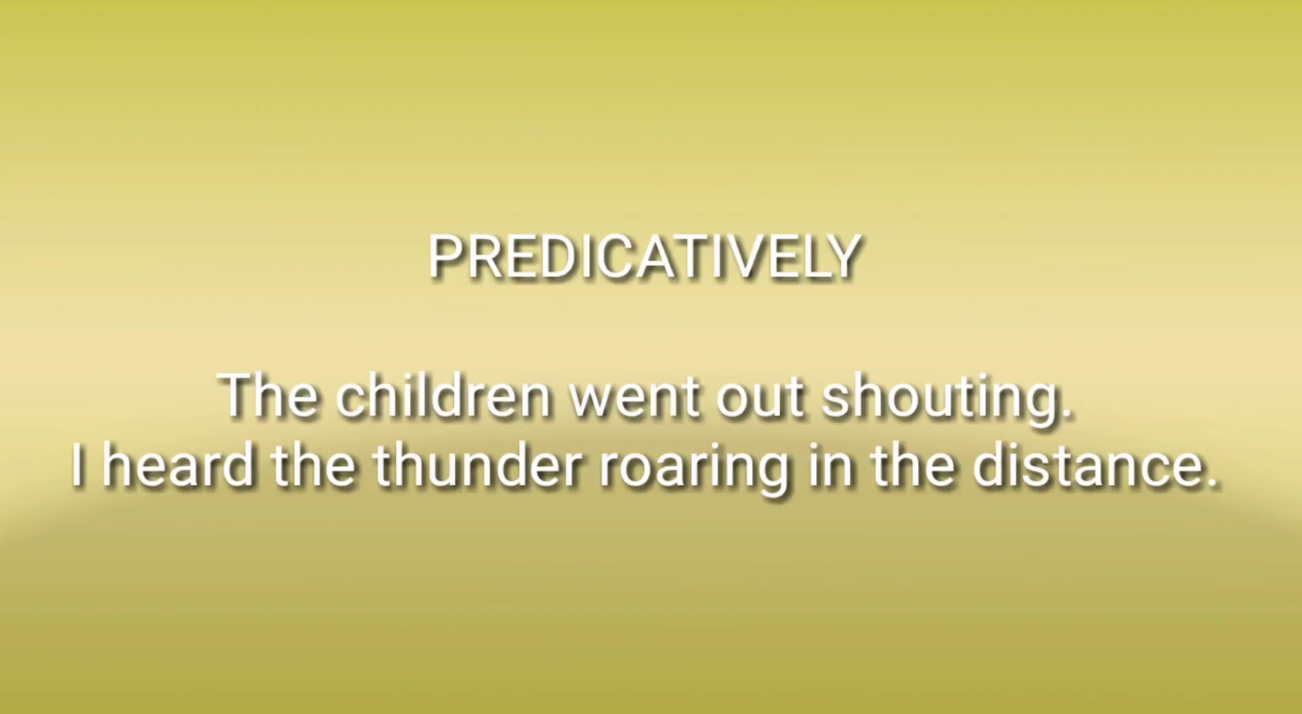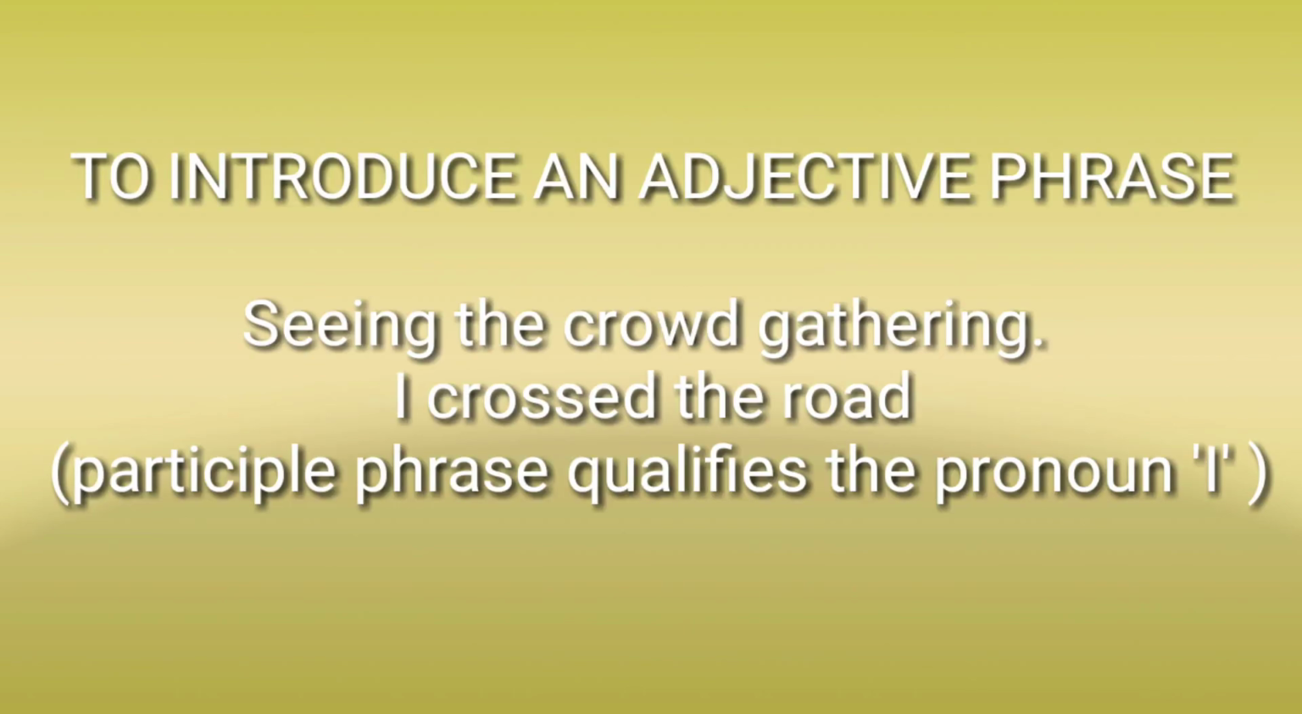Predicatively, the children went out shouting. I heard the thunder roaring in the distance. To introduce an adjective phrase, seeing the crowd gathering, I crossed the road. Here, the participle phrase qualifies the pronoun I.